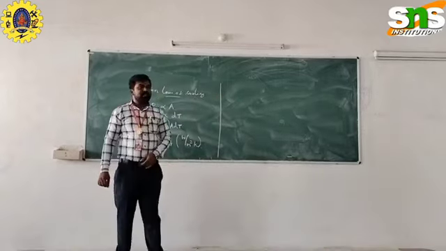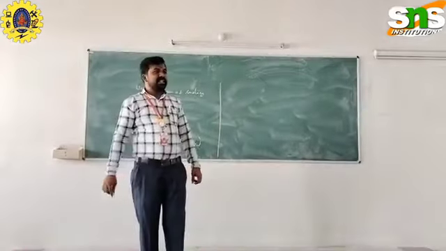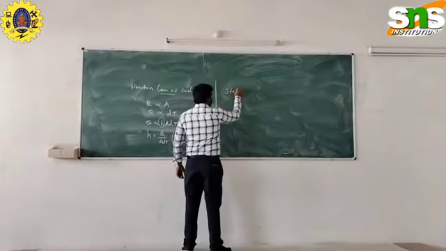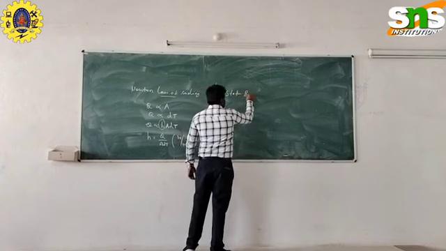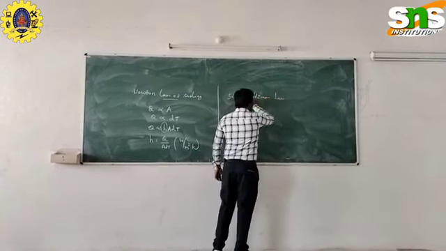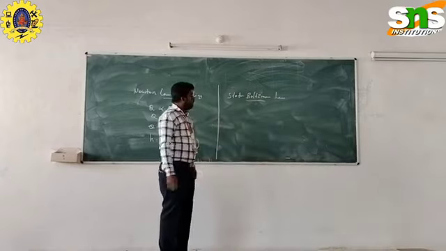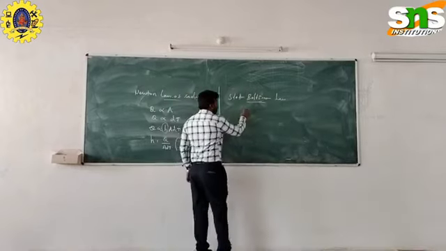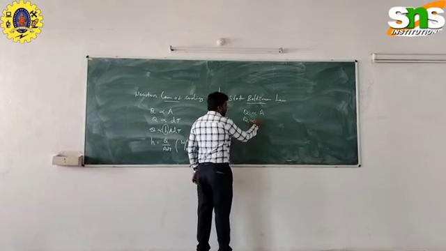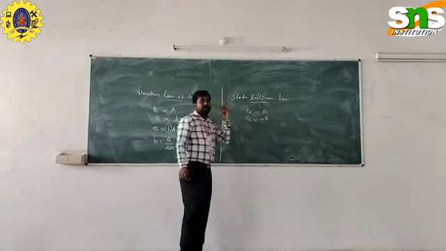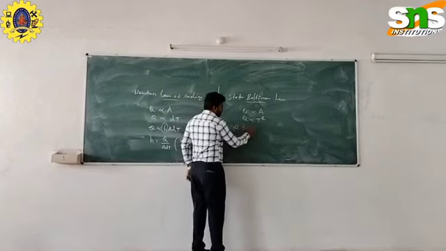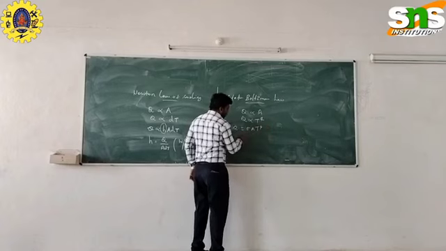Then another law is the Stefan-Boltzmann law. It states the radiation property of the material. In the Stefan-Boltzmann law, the heat transfer is directly proportional to the area of the substance and directly proportional to the fourth power of the rise in temperature. So we can rewrite it as Q = σ A T⁴.